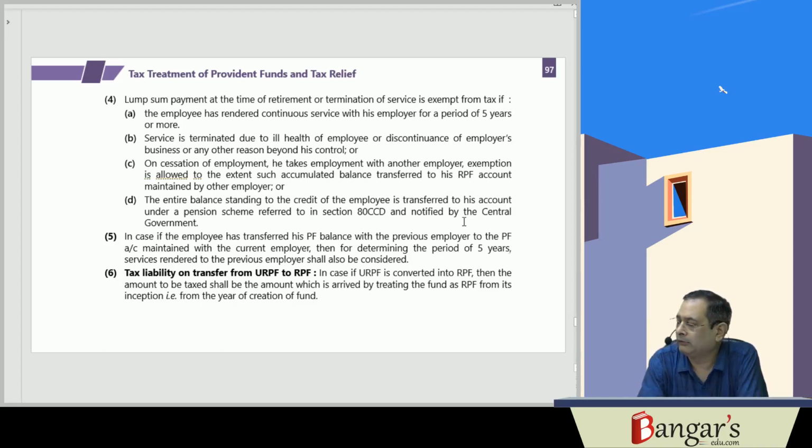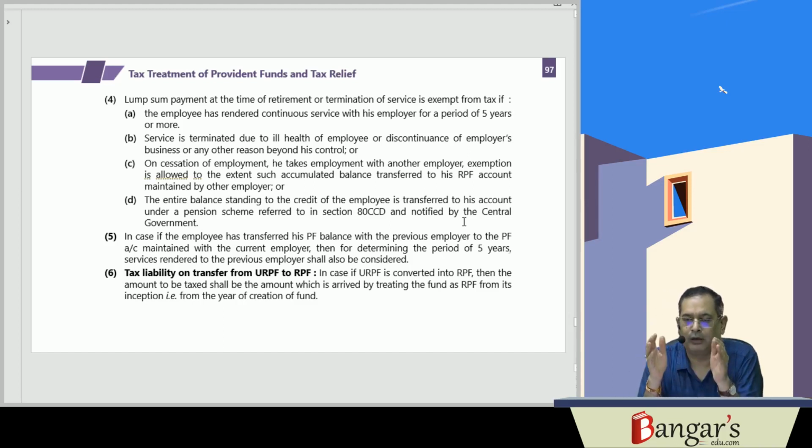And in case on cessation of the employment, he takes employment with another employer, then the exemption will be admissible if the accumulated balance in PF has been transferred to the recognized provident fund maintained by the other employer, or the entire balance standing to the credit of the employee is transferred to the NPS account. Then also the taxability will not arise.